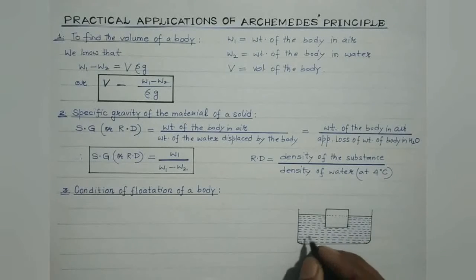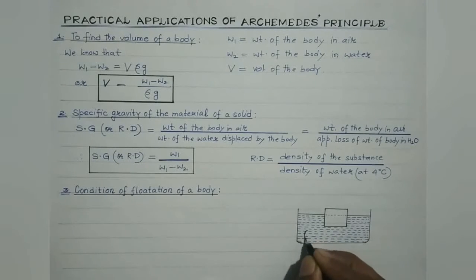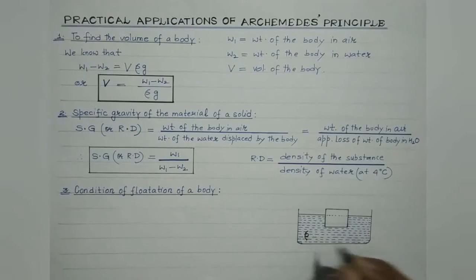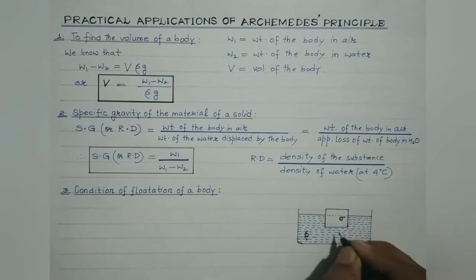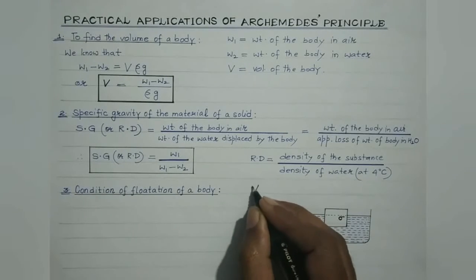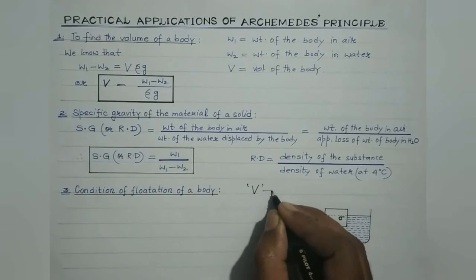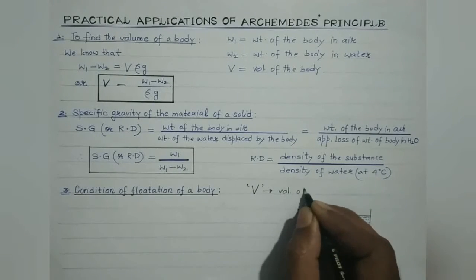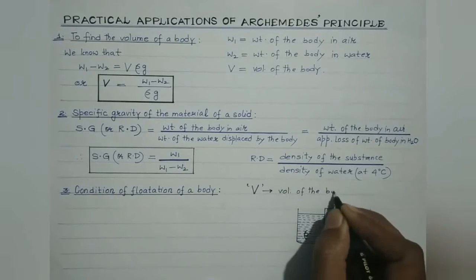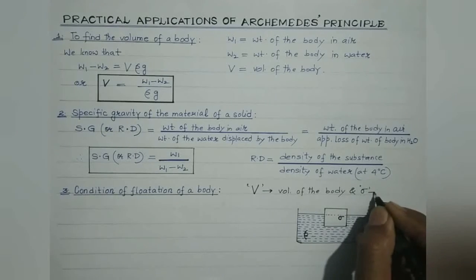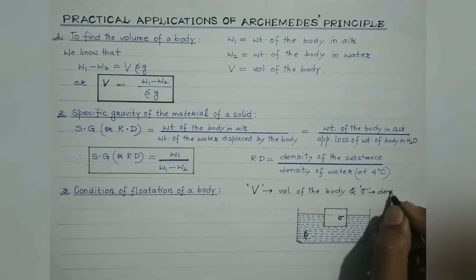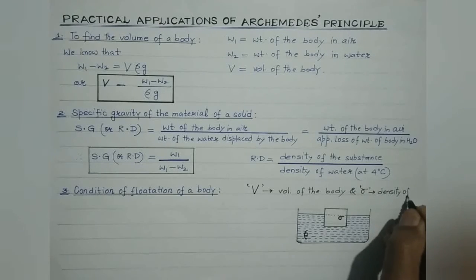Suppose, students, it's a liquid of density rho. And suppose it is a body of density sigma. And V is the volume of the body, the entire volume of the body, capital V. Suppose sigma is the density of the body, right?